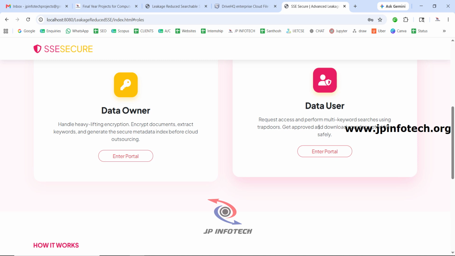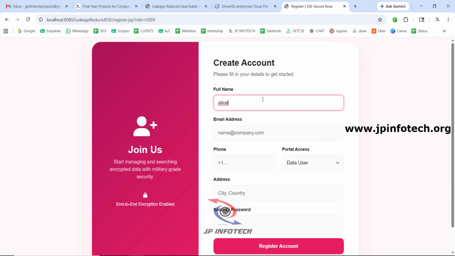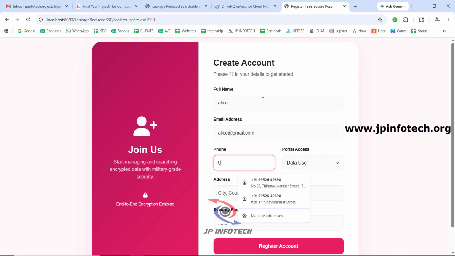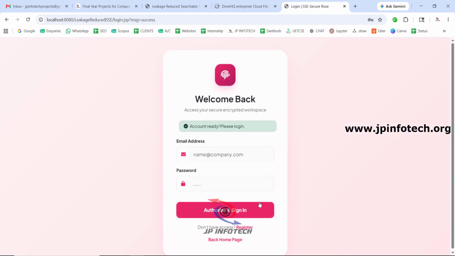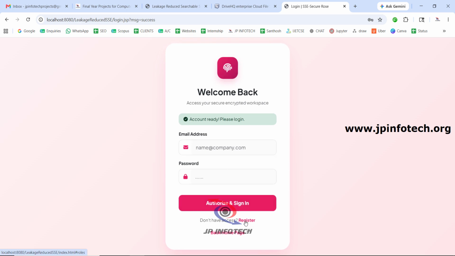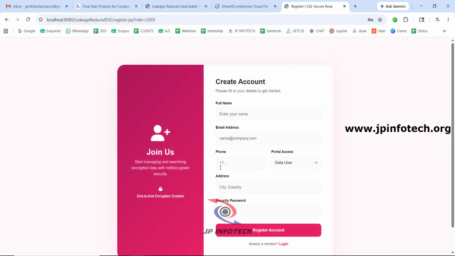So now let us create the data user. So just click the enter portal. So you can create any number of data owners or data users. There is no any restrictions in it. So I'll just create a data user with the name of Alice, the phone number, data user, address, password, and register account.